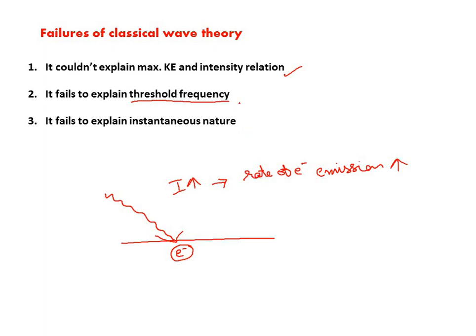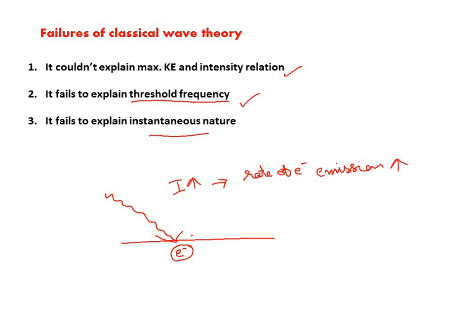So this is the second failure. Coming to the third one, instantaneous nature. The photoelectric effect is instantaneous. The moment the radiation falls on it, the electrons are ejected out of the metal plate.